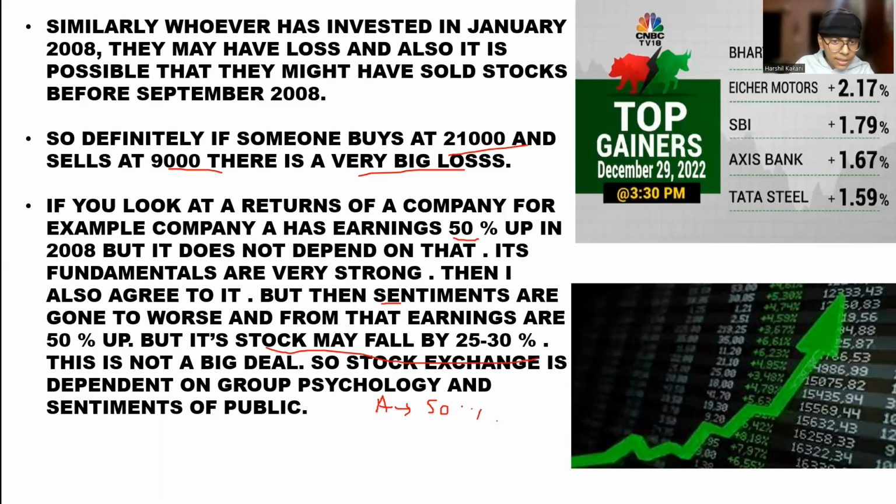And that's the main reason why the market is not stable. This is not a big deal according to me, because the stock exchange is dependent on group psychology and sentiments of people. Group psychology means that if you want to do trading in groups, then it would be very nice because of different mindsets and you would be gaining some more knowledge. And this group psychology is being shown by Z Business. I think you would be knowing this channel. Okay, and sentiments of the public as told further.